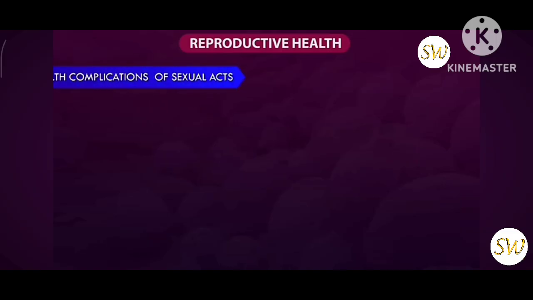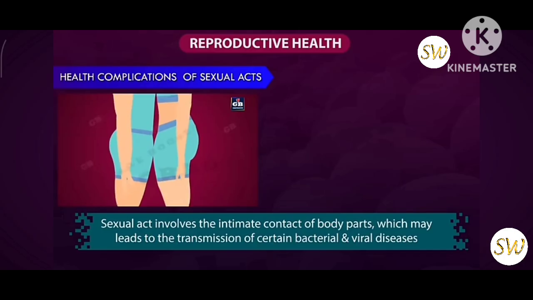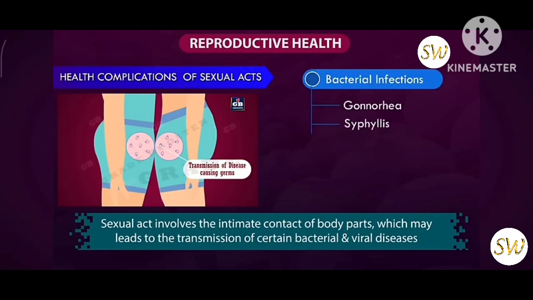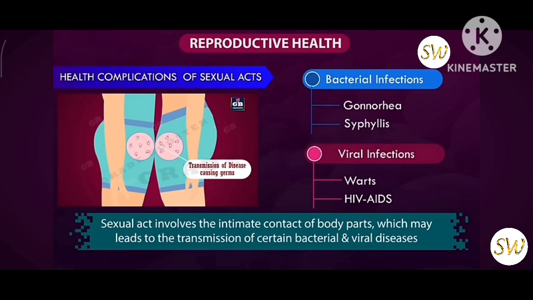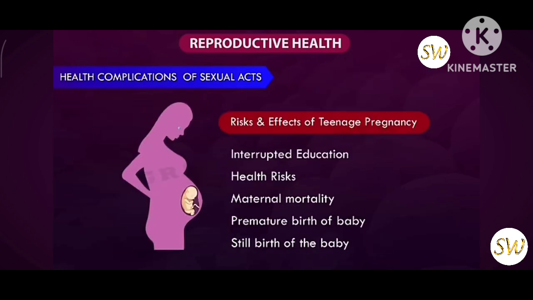Health complications due to sexual acts. A sexual act involves the intimate contact of body parts, which may lead to the transmission of certain bacterial diseases like gonorrhea and syphilis, and viral infections such as warts and HIV/AIDS. For girls, getting pregnant at a younger age can adversely affect their health.